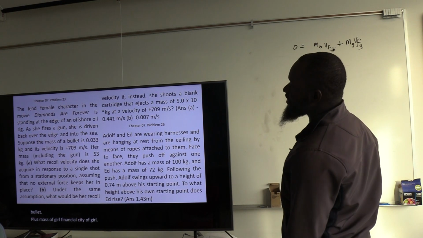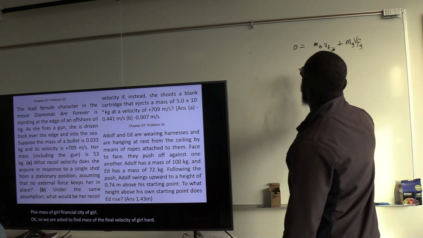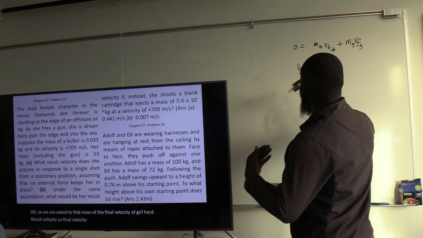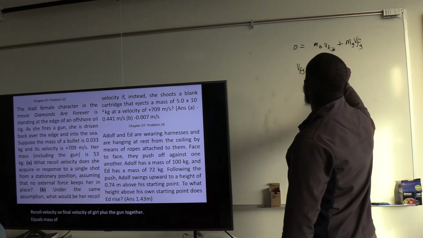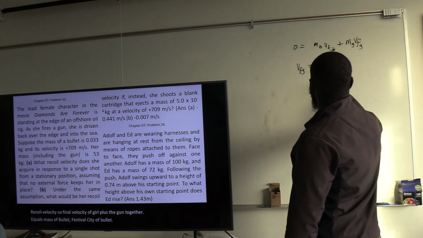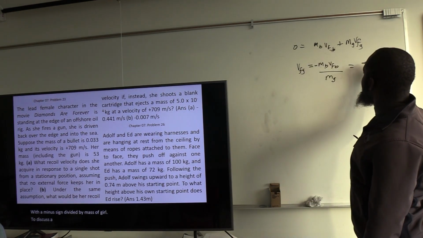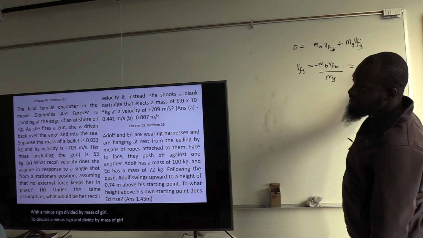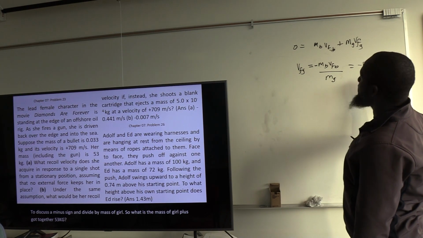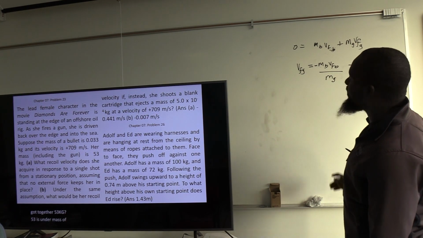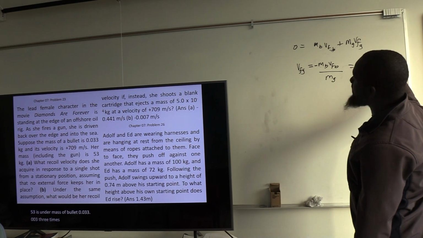Okay, so we are asked to find the final velocity of girl, her recoil velocity. So final velocity of girl plus the gun together equals mass of bullet, final velocity of bullet, with a minus sign, divided by mass of girl. So what is the mass of girl plus gun together? 53 kilograms. Mass of bullet 0.033, times velocity of bullet 709.